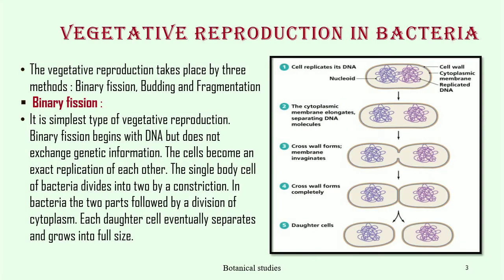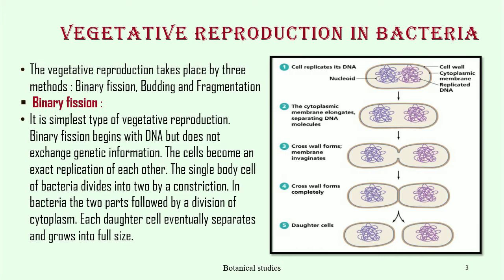Vegetative reproduction in bacteria. Vegetative reproduction takes place by three different methods: binary fission, budding, and fragmentation. First, binary fission. It is the simplest type of vegetative reproduction. Binary fission begins with DNA replication but does not exchange genetic information. The cells become an exact replication of each other.